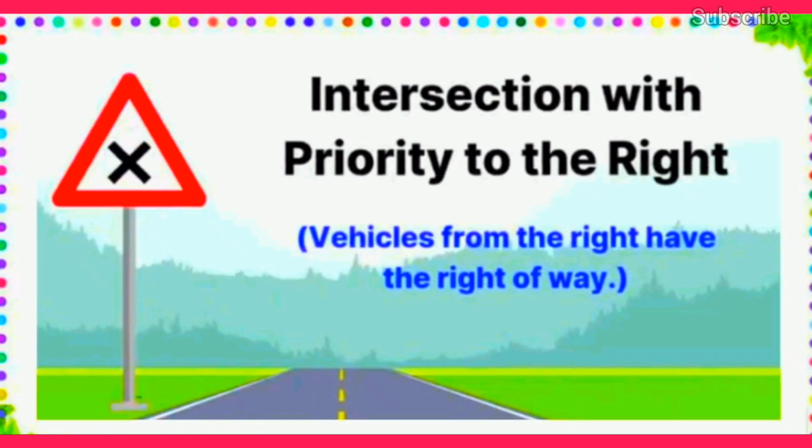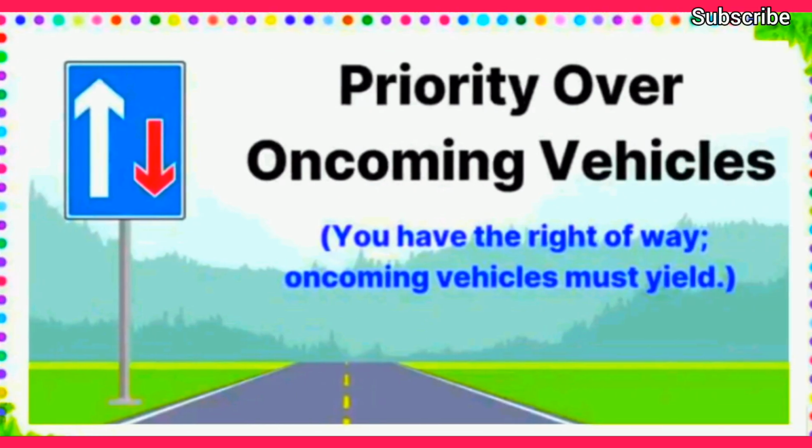Intersection with priority to the right. Vehicles from the right have the right of way. Priority over oncoming vehicles. You have the right of way. Oncoming vehicles must yield.